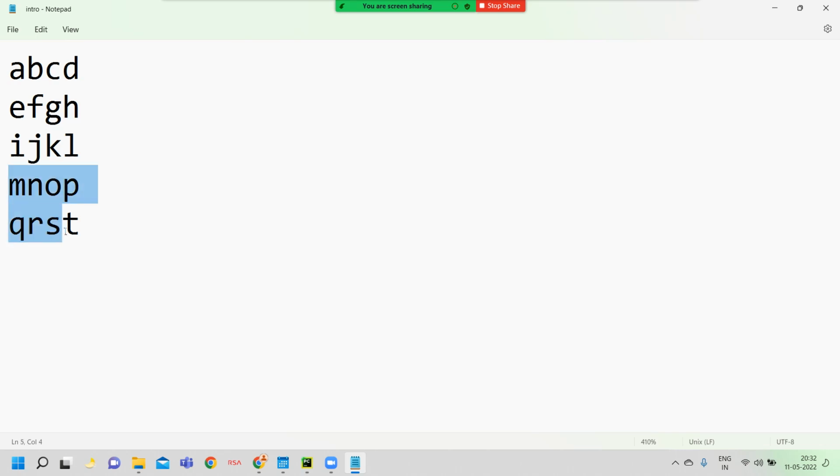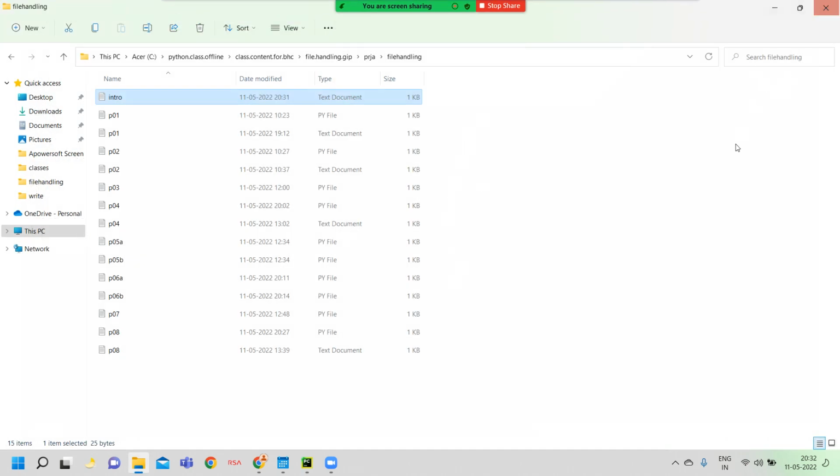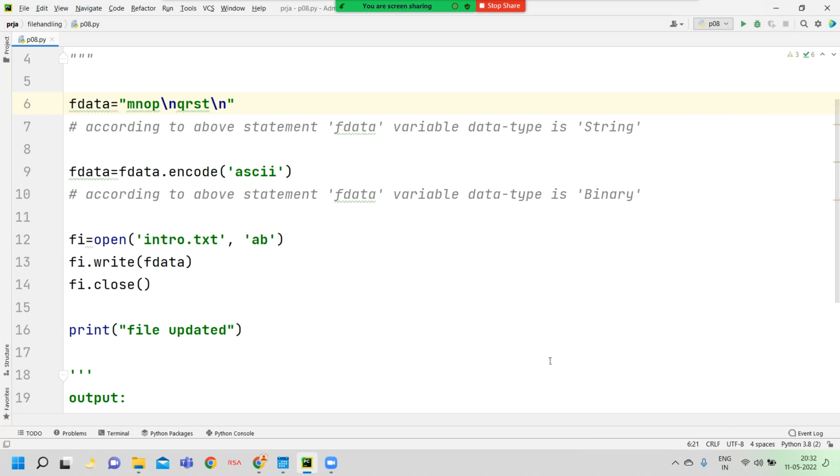Now these lines we added newly. These contents are new content. These contents are old content. I think now you are clear how to develop file handling using write, read and append mode in binary format. How to develop a binary file using write, read and append mode.